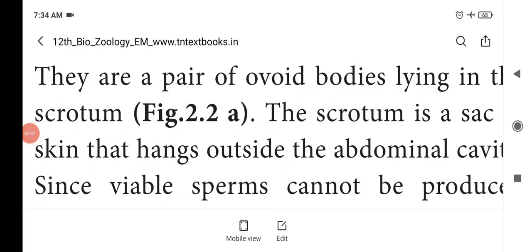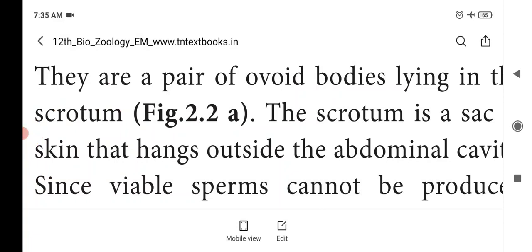First, we'll see about the testes. The testes are the primary male sex organs. They are paired structures, oval in shape, and they are located in the scrotum.